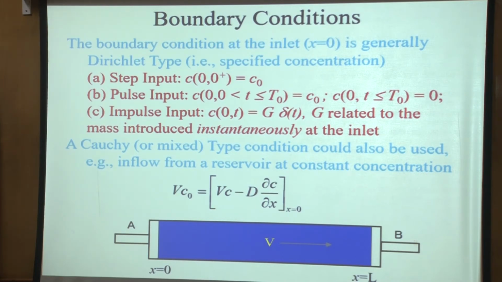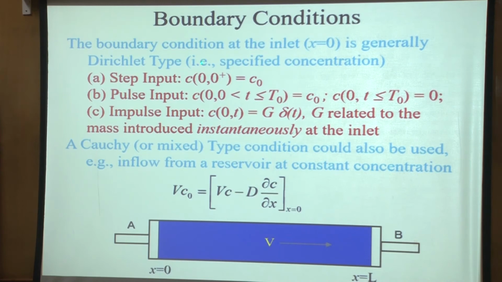So we could use either a Dirichlet condition at the inlet, where we say that suddenly the concentration jumps from 0 to C naught, or we could apply a Cauchy mixed condition where it will go a little bit more slowly. Let me see if you can think of it.